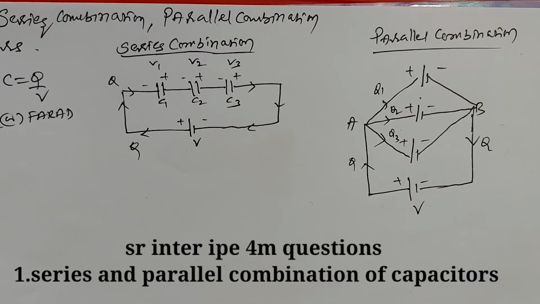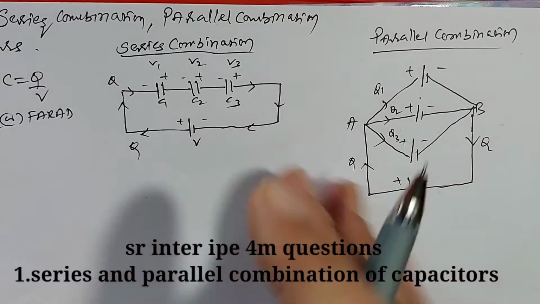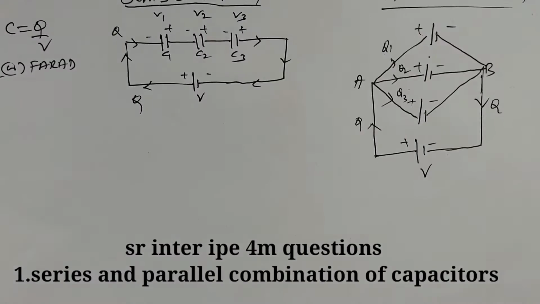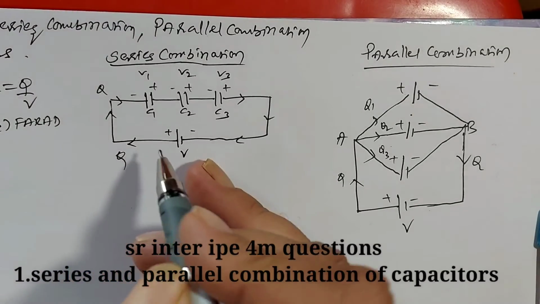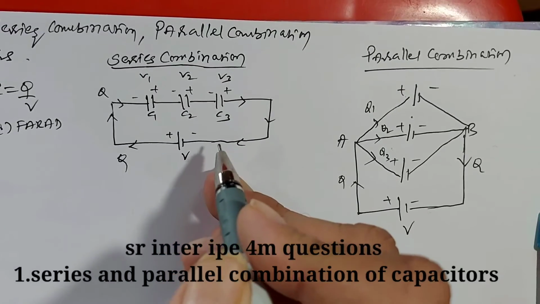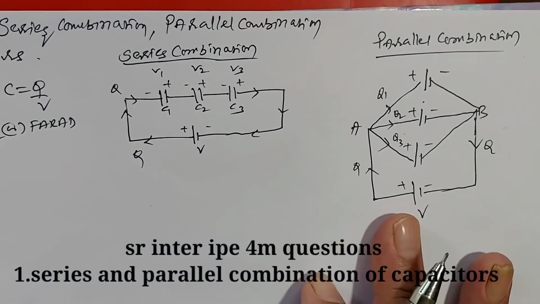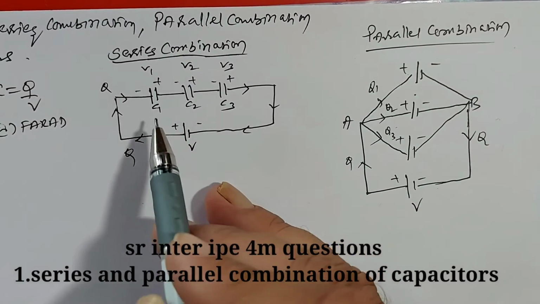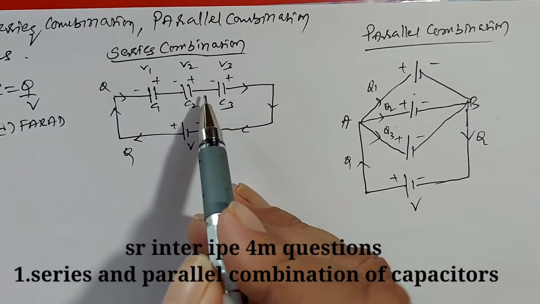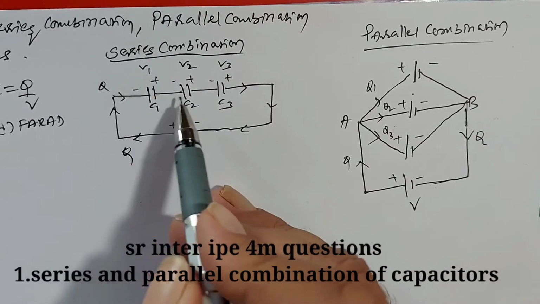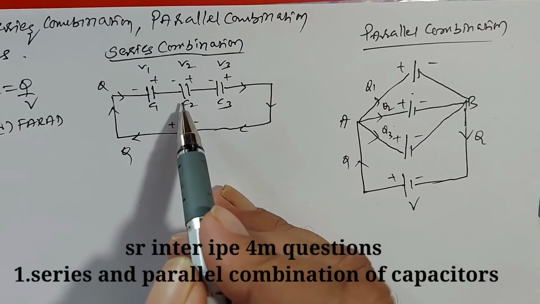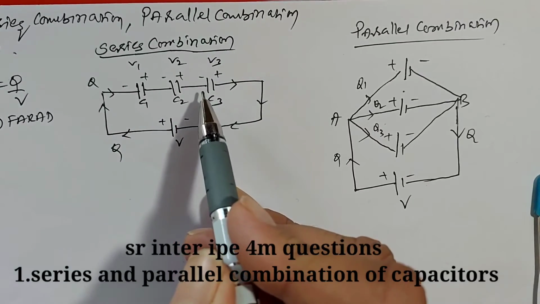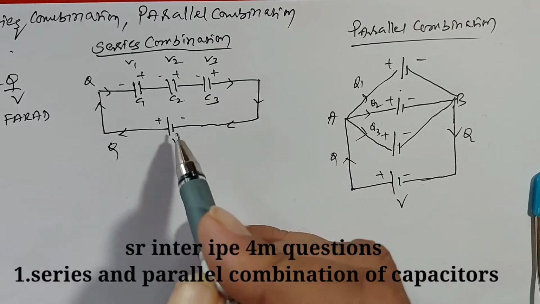So let us discuss. These are the three capacitors, of capacities C1, C2 and C3. These capacitors are connected in series to the battery, an alternate connection. The first capacitor's positive terminal is connected to the negative terminal of the second capacitor, and its positive terminal is again connected to the negative terminal of the third capacitor, then to the battery.